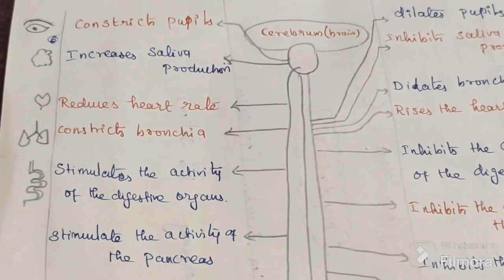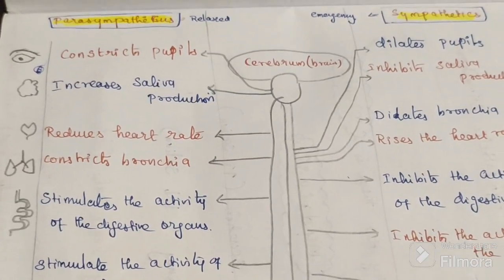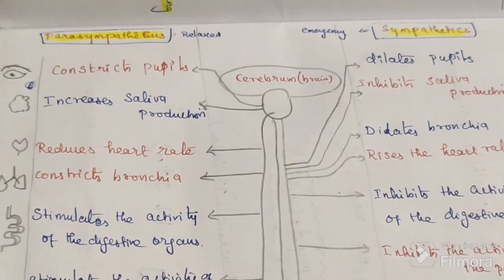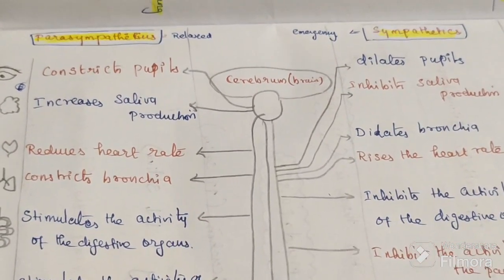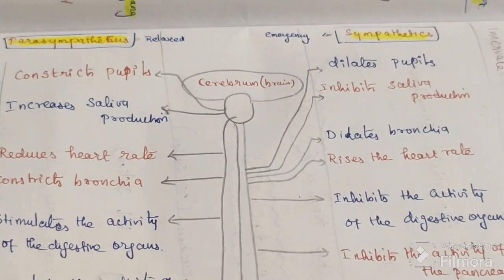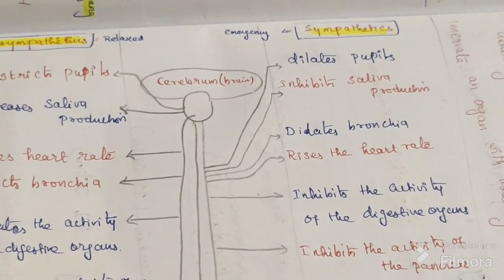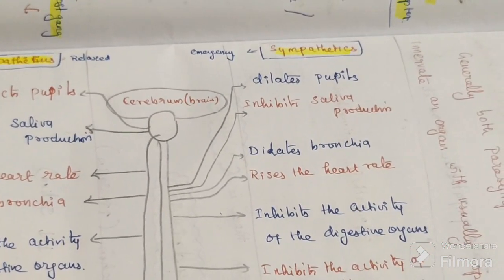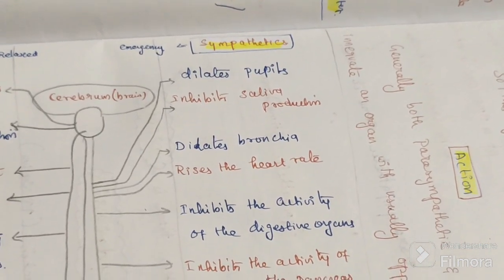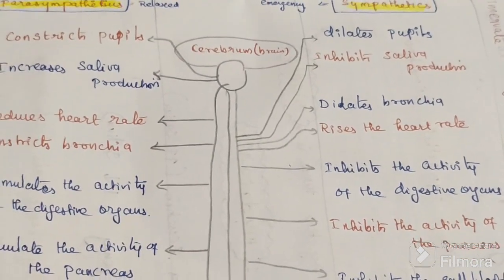Next, coming to the lungs. Currently I am sitting normal, relaxed. I don't require much oxygen. I am sitting calmly, coolly. So bronchoconstriction is there. The bronchi are not dilated, less oxygen is required. But if there is a lion, I have to run, I require more oxygen, so at that time bronchodilation. So we want to correlate everything.